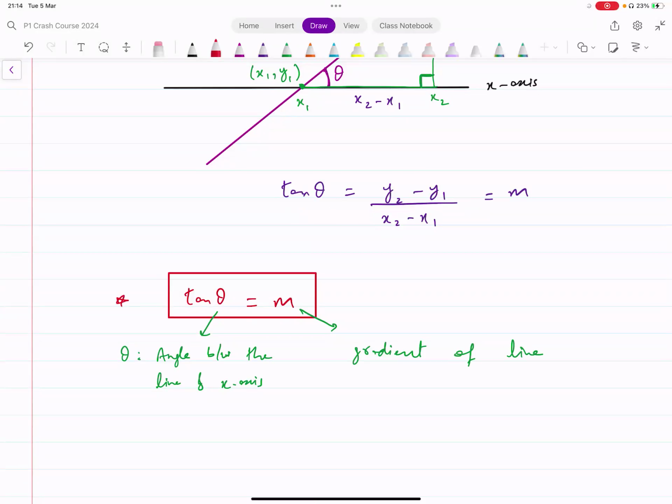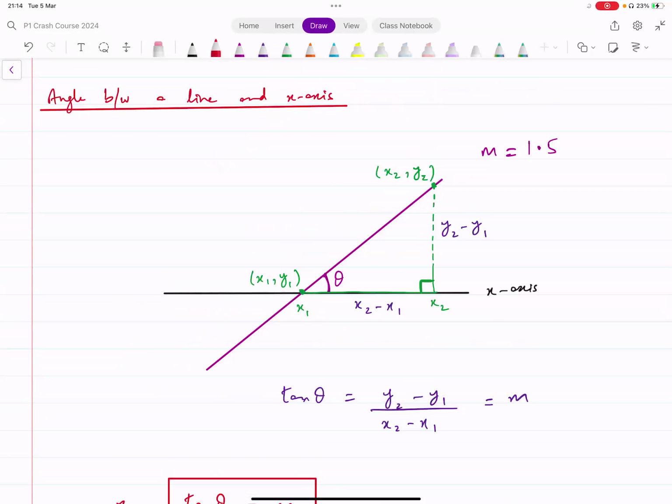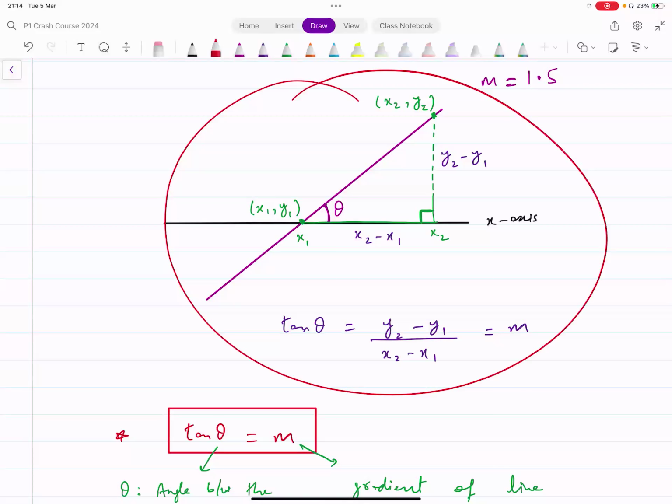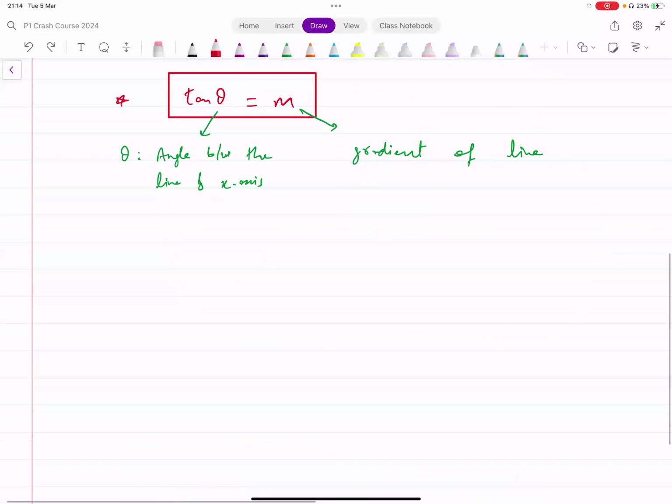So now, if we had to find the angle that this line with gradient 1.5 makes with the x-axis, all I have to do is, using this logic, tan theta should equal m. We can just input values in this formula.